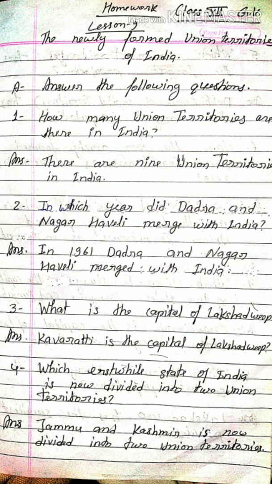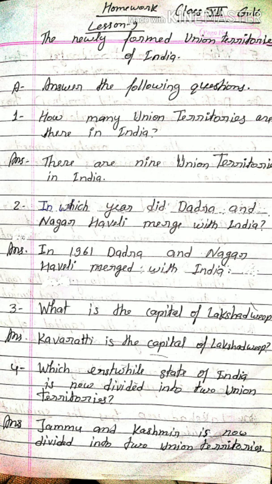Question number 3. What is the capital of Lakshadweep? Answer: Kavaratti is the capital of Lakshadweep. Question number 4. Which erstwhile state of India is now divided into 2 union territories?